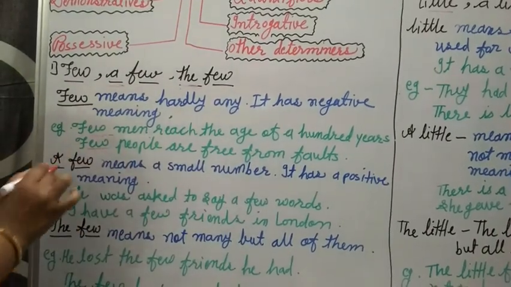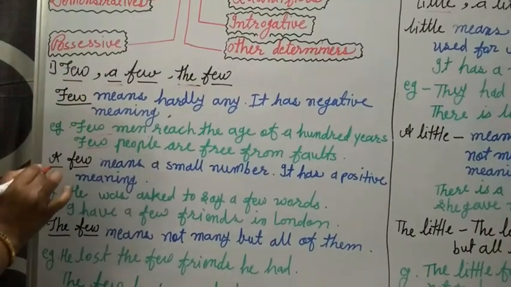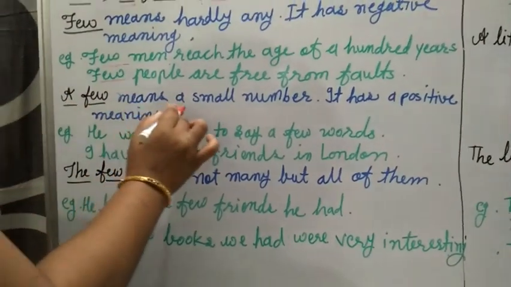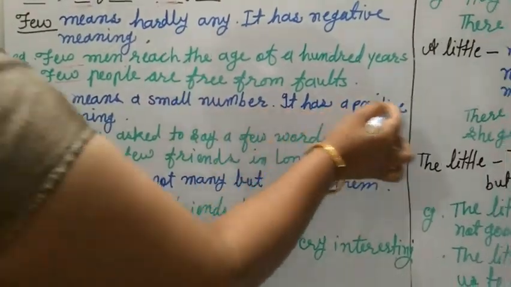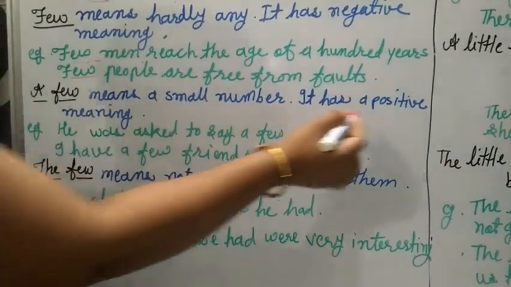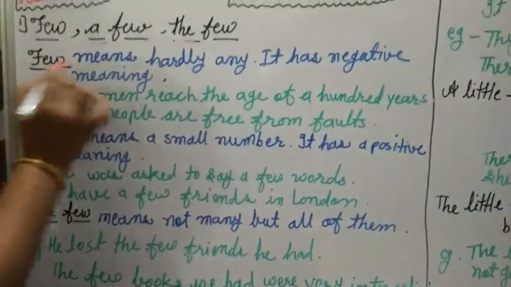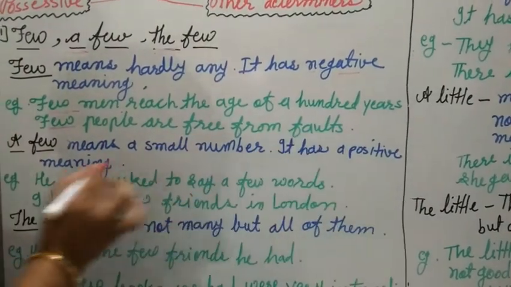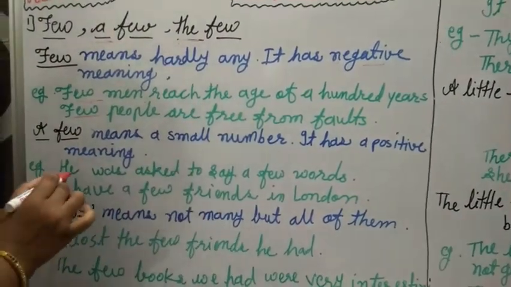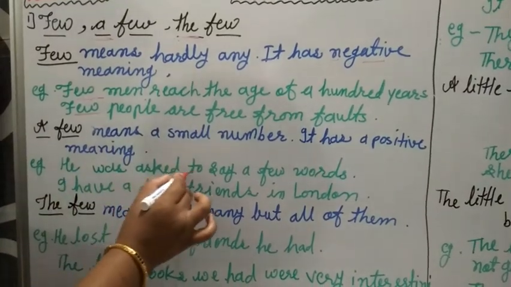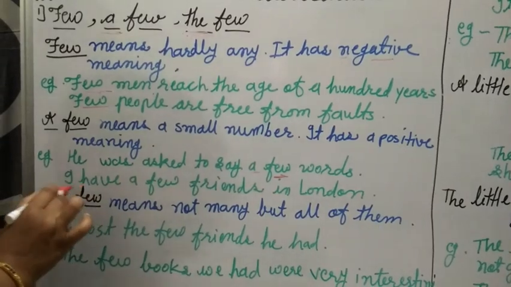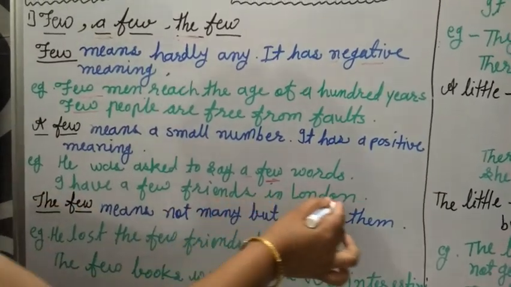Few people. Then what is the difference between a few and few? A few means a small number. It has a positive meaning. Here what we said, few means it is negative, almost none, and here it is positive, it has some hope. He was asked to say a few words. I have a few friends in London.